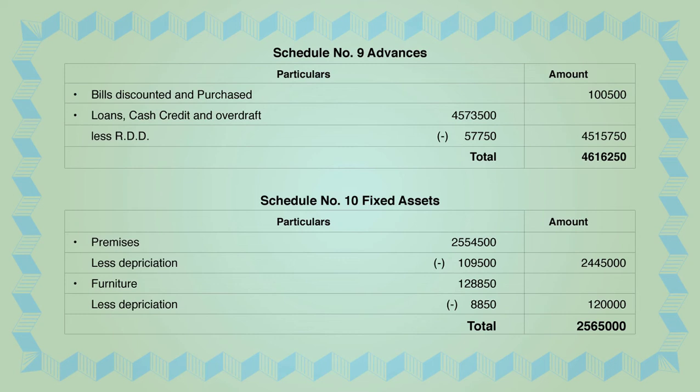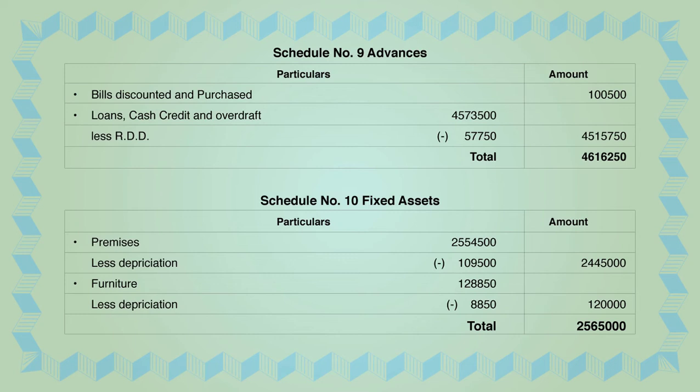You can go through the adjustments, students. It is in adjustment number 2. Provide 57,750 for doubtful debts. That is nothing but RDD. You have to deduct that from the loans, cash credit and overdraft in schedule 9, and you get the answer as 45,15,750. I hope you have got it. It is always done like this.